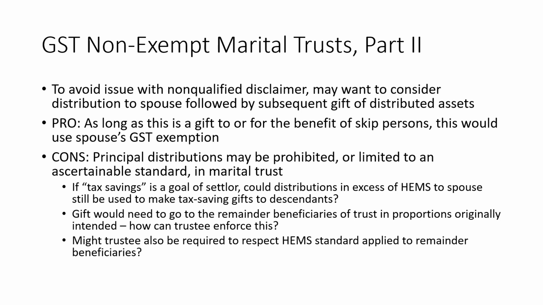Also, you need to consider that the gift would need to go to the remainder beneficiaries of the trust in order to avoid a breach of fiduciary duty, especially with respect to any principal that exceeds a HEMS standard when distributed to the spouse. So how can the trustee enforce this? It may be difficult under state or local law to have a conditional gift, although gift tax doesn't really get into conditions like that. You'd need to have a way for the trustee and the spouse to have some sort of contract to guarantee that the assets would be gifted in the way that the settlor intended under the trust document itself.